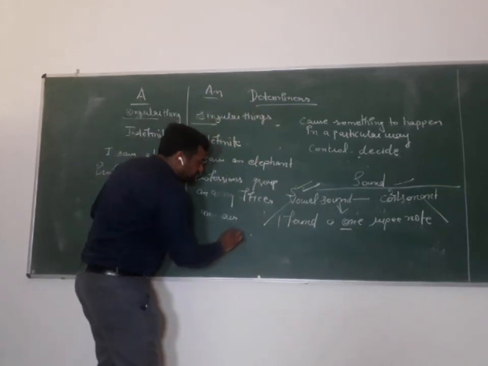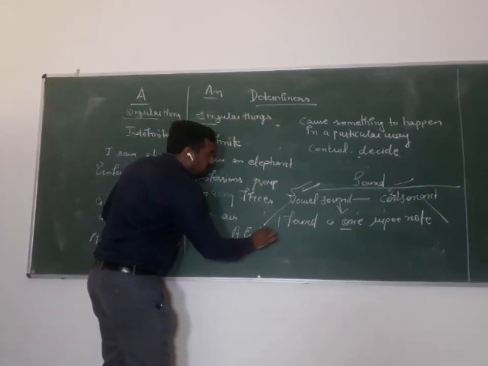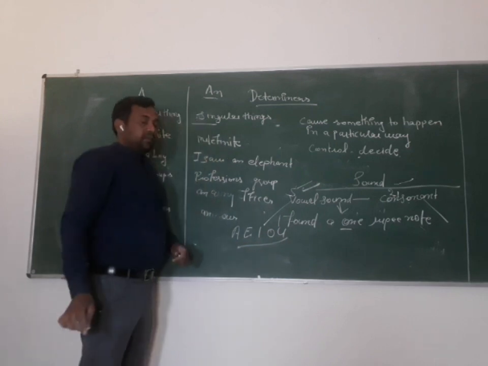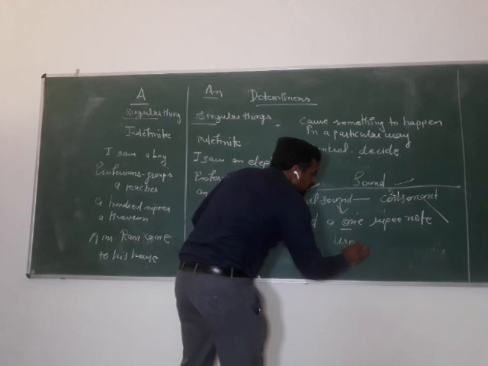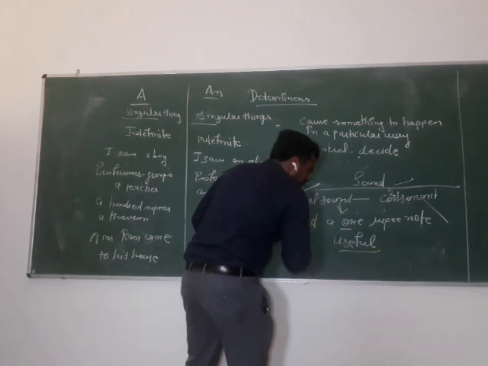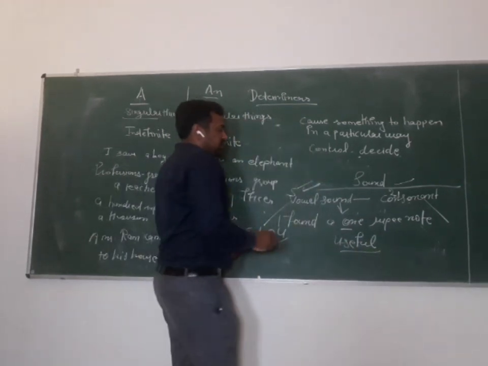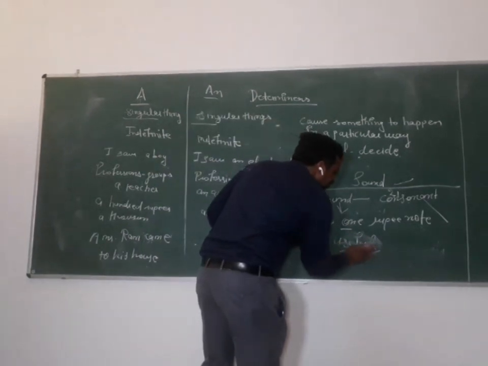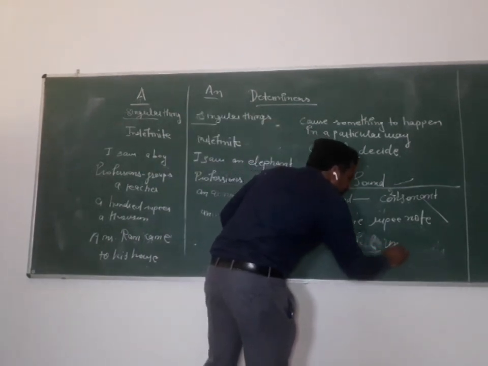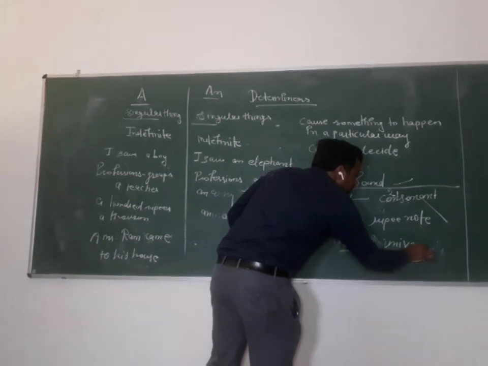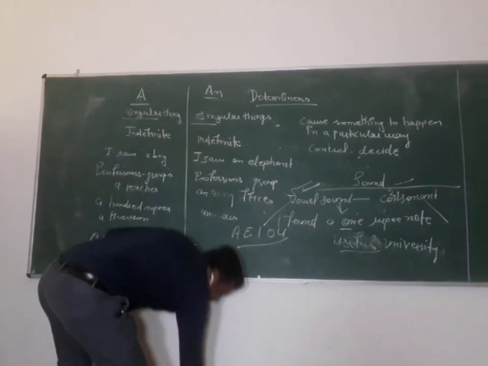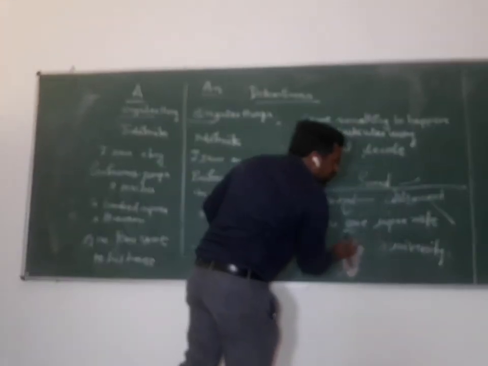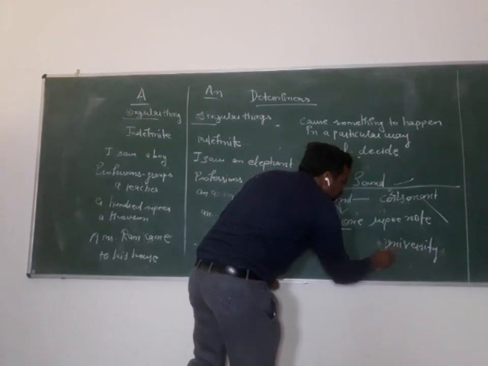Like I told you, a, e, i, o, u. These are vowels. But if I say useful word, or university, get the sound of the initial sound of these words. See, the sound is yu.